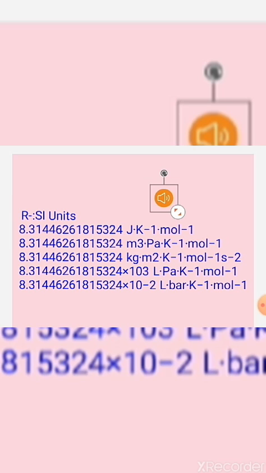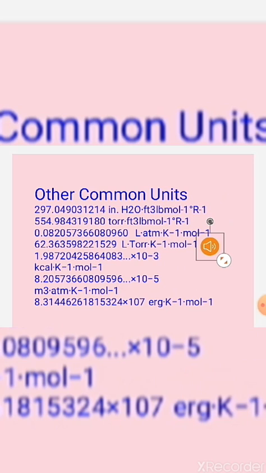Here, a number of values of R are given. The values are the same, only the units are changing. The most common value, the first one, is joule per Kelvin per mole. In this, different values of R are given based on dimensional analysis, meaning when one unit converts into another one. The most common value to be used is 0.0821 liter atm per mole per Kelvin.